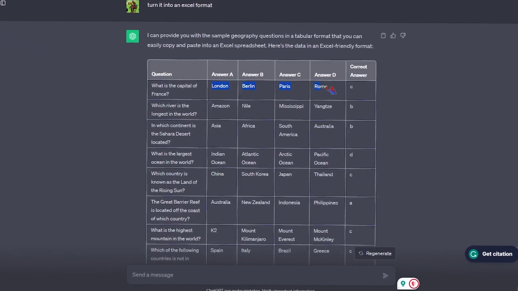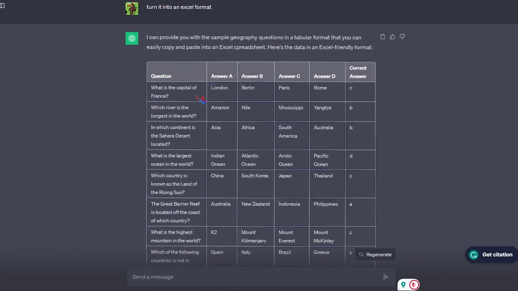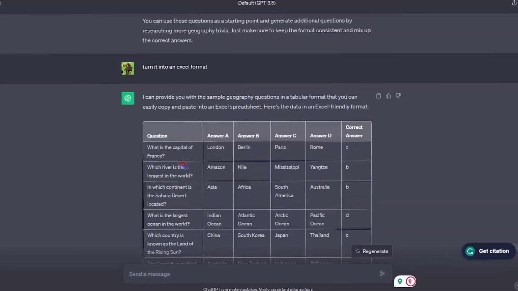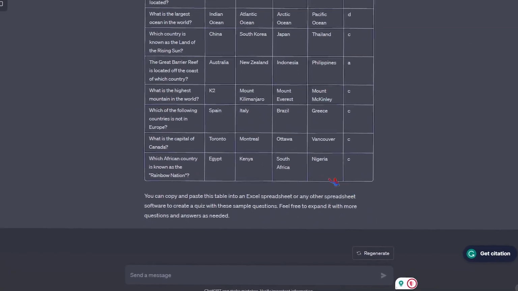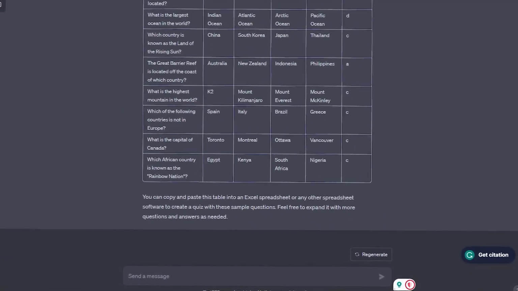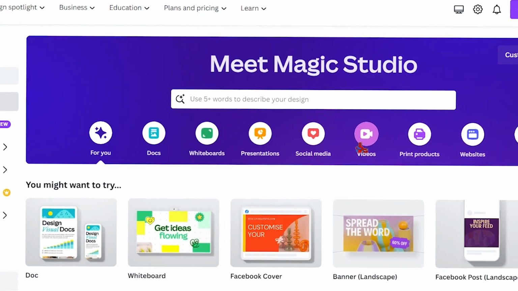Keep reusing this prompt for more questions. And if you want to use a different topic, just replace geographical with something else, like flags or history, you know, stuff like that. Alright, we got all the ChatGPT stuff out of the way. Now we gotta make the actual video with Canva.